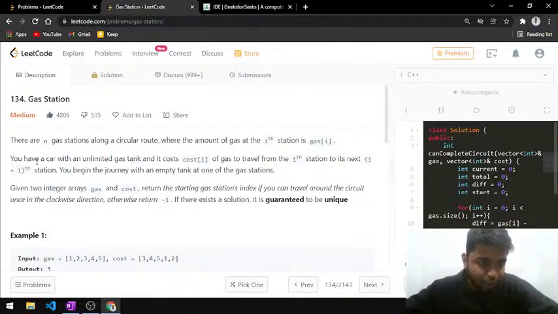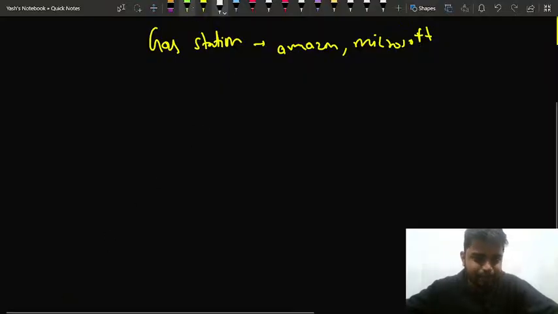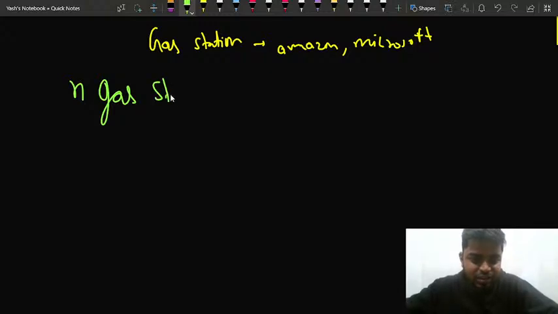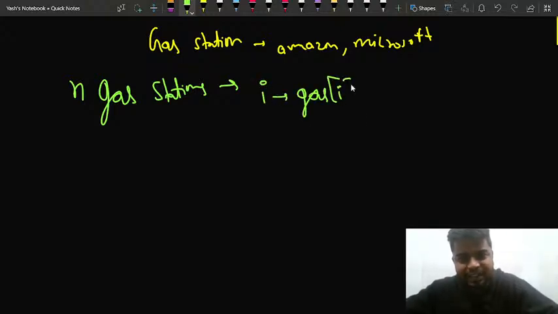So you have been given n gas stations along a route, where the amount of gas at the ith station is gas[i], right? So there are basically n gas stations, and for the ith gas station, the amount of gas that you will get there is gas[i].